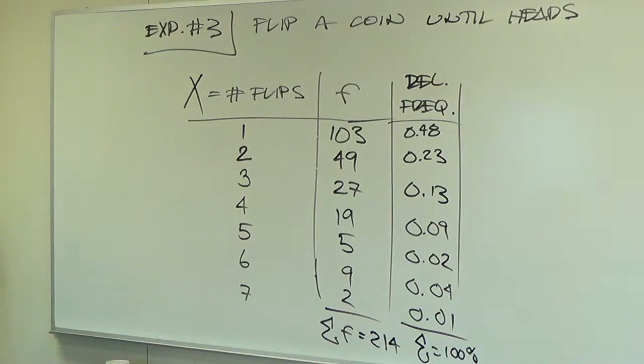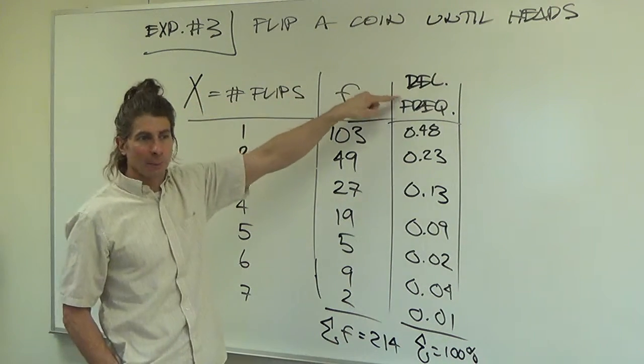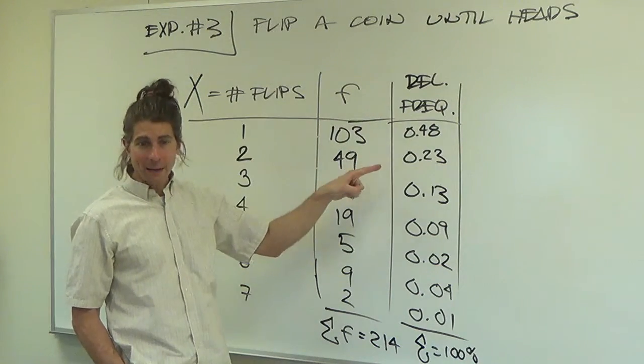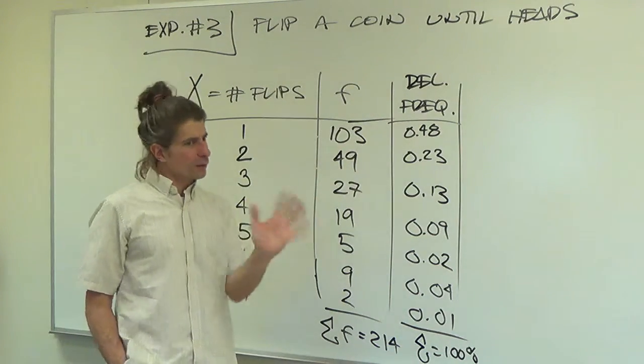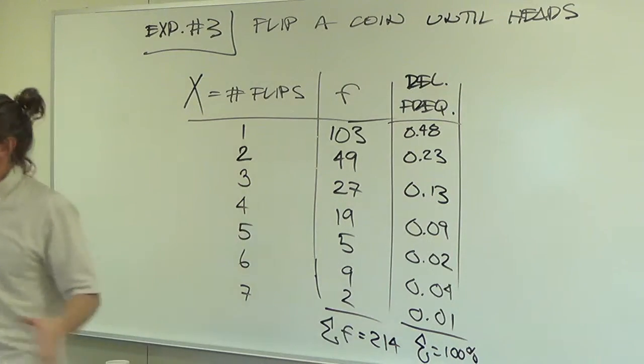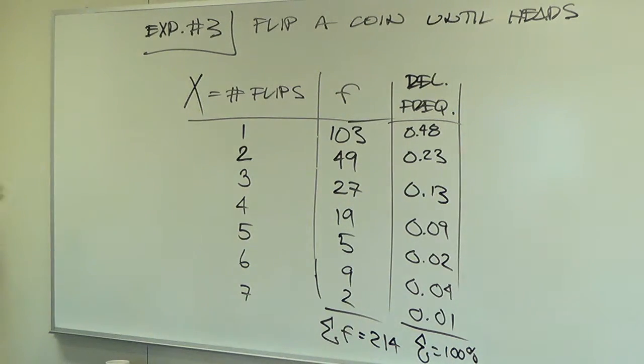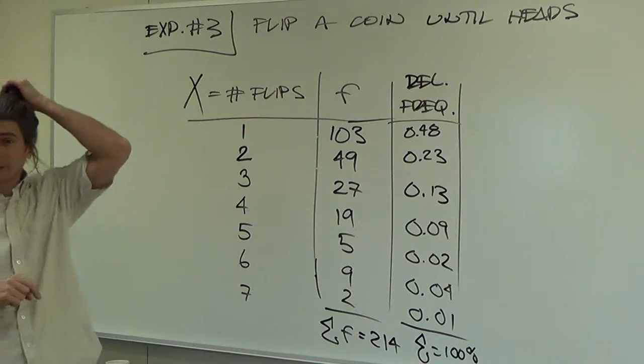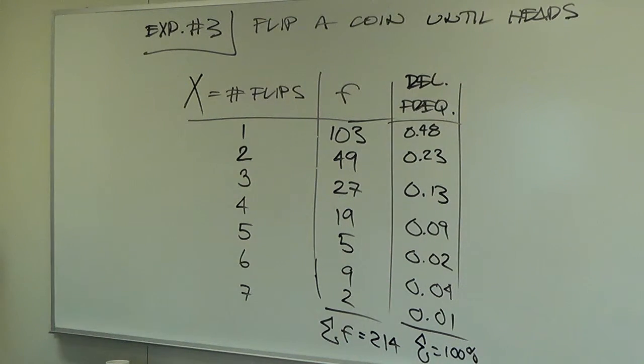And again, Alan brought up a very good point before I turned the camera back on. I originally had a percentage symbol up here, and then I put 0.48, which can be confusing, because then it looks like 0.48%, which is definitely not what it is. It's 48%. But because I'm me, I like to use the decimal versions versus the percentage versions, because if I actually want to do something with that, you have to change it to a decimal first. Is that fair? You guys buy that logic?